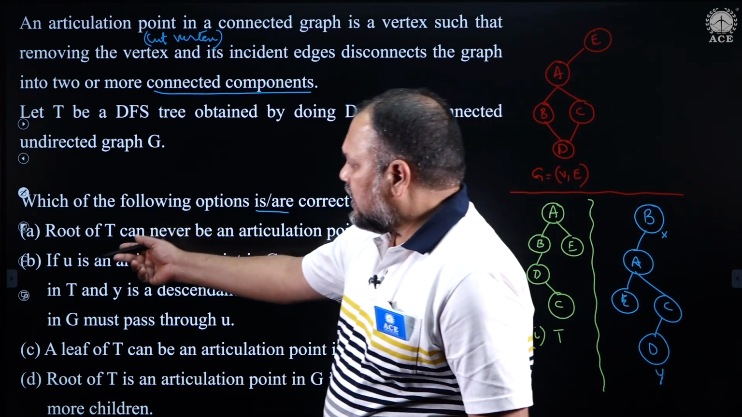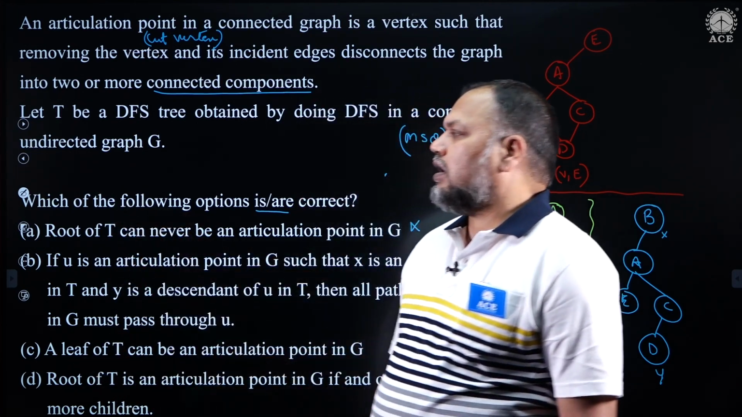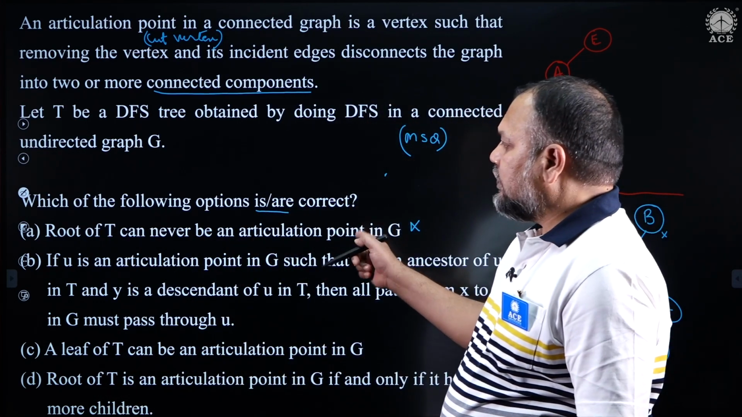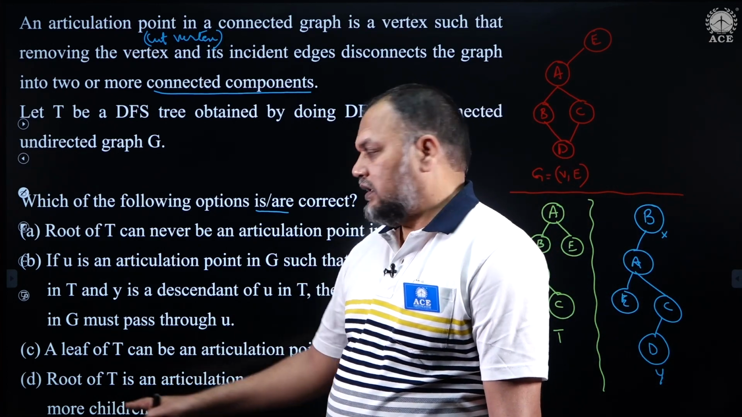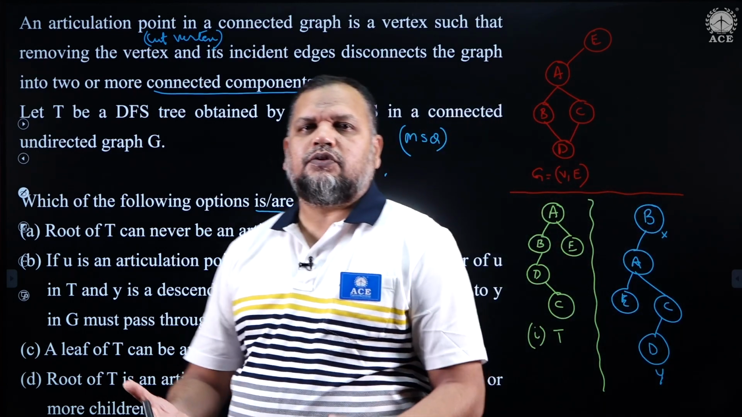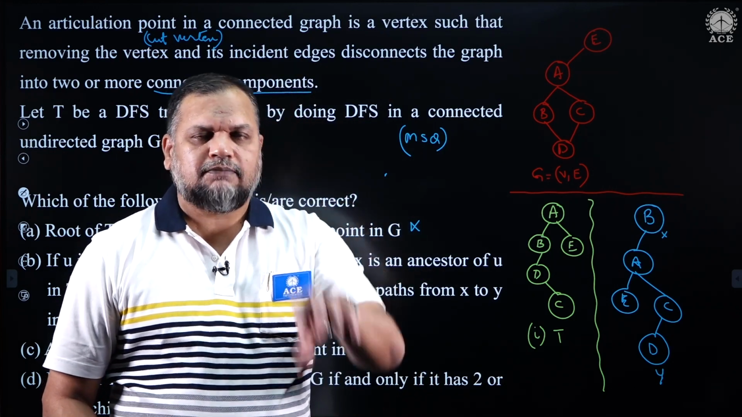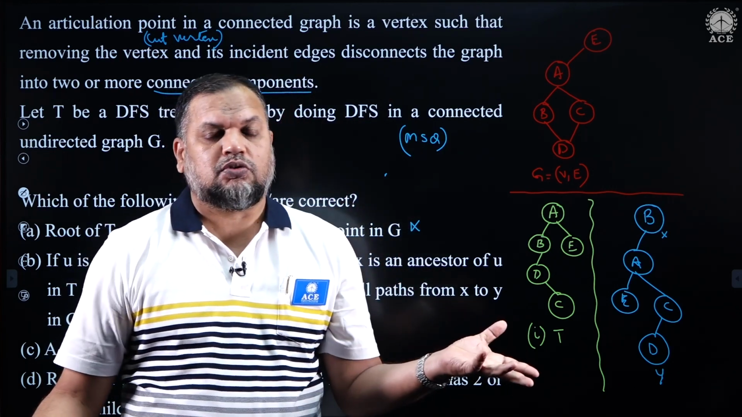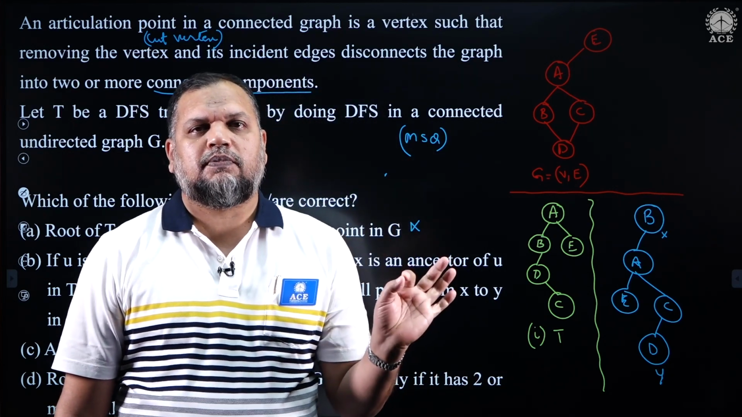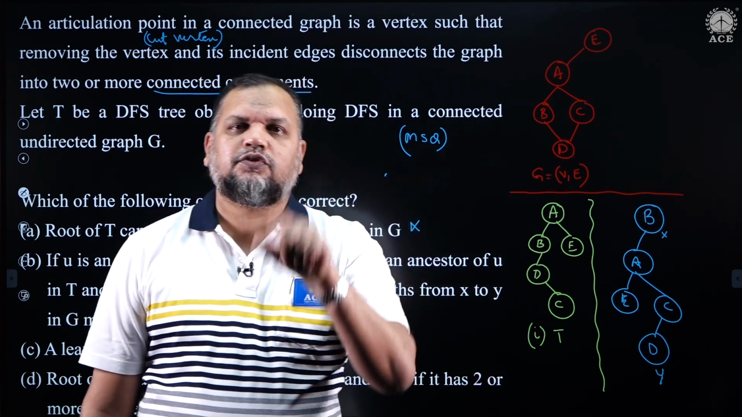Before I come to choices B and C, let us see D, because D is totally contradicting A. So, if A is false, D has to be true. Root of T is an articulation point in G if and only if it has two or more children. That is a standard property we studied and have seen in our lectures, for the root of the depth first search spanning tree, not the graph. There is no concept of root in the graph. For the root to be an articulation point, when we perform the depth first search traversal from that root, it should have at least two children.